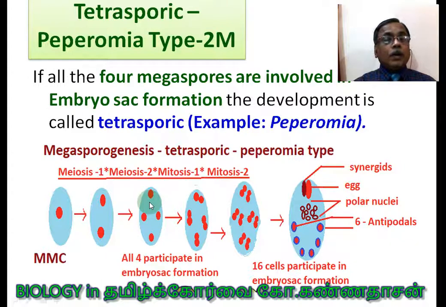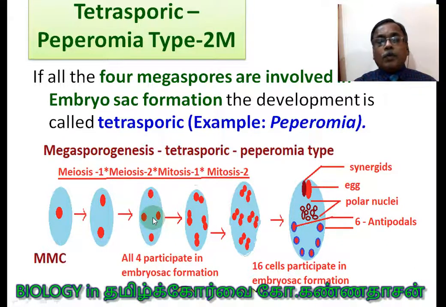Here, of all the 4, no megaspore is degenerating. All the 4 are involved in the formation of the embryo sac. Are you clear? The embryo sac development is tetrasporic. Example, Peperomia. In the Peperomia group of plants, this type of tetrasporic condition exists. Megasporogenesis, tetrasporic, Peperomia. Here, as usual, meiosis 1 and meiosis 2 take place.